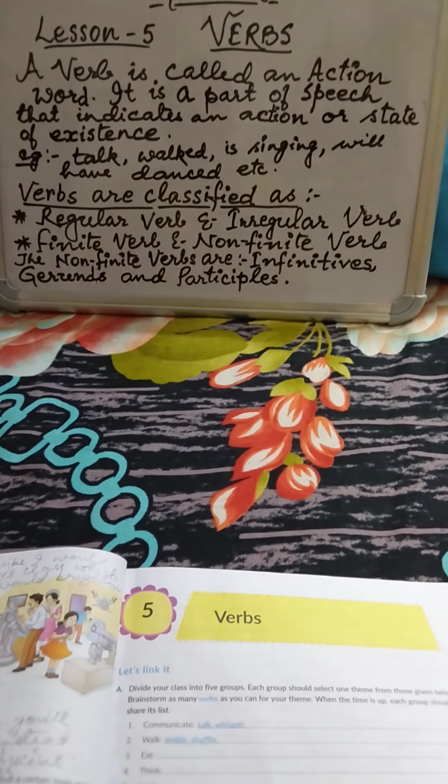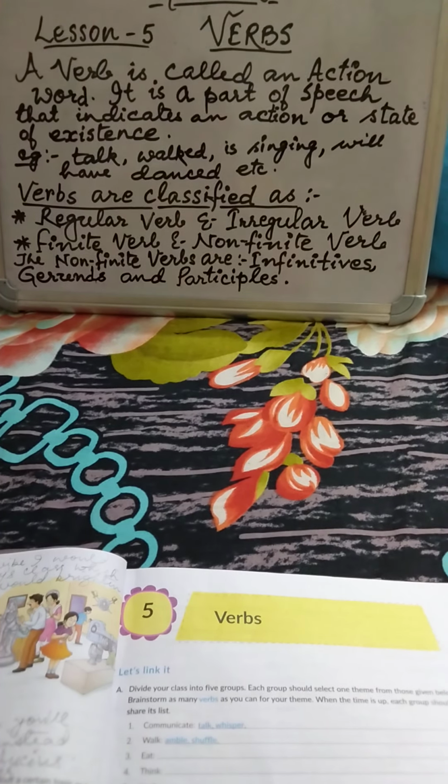Today we will know about various kinds of classifications of verb. Verbs are classified as regular verb and irregular verb. It is also classified as finite verb and non-finite verb. We will also know the various kinds of non-finite verb, that is infinitives, gerunds and participles.